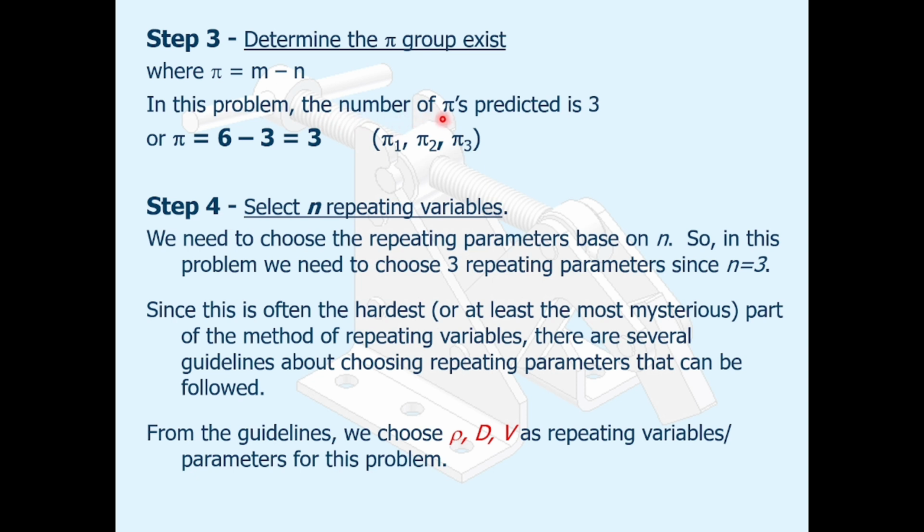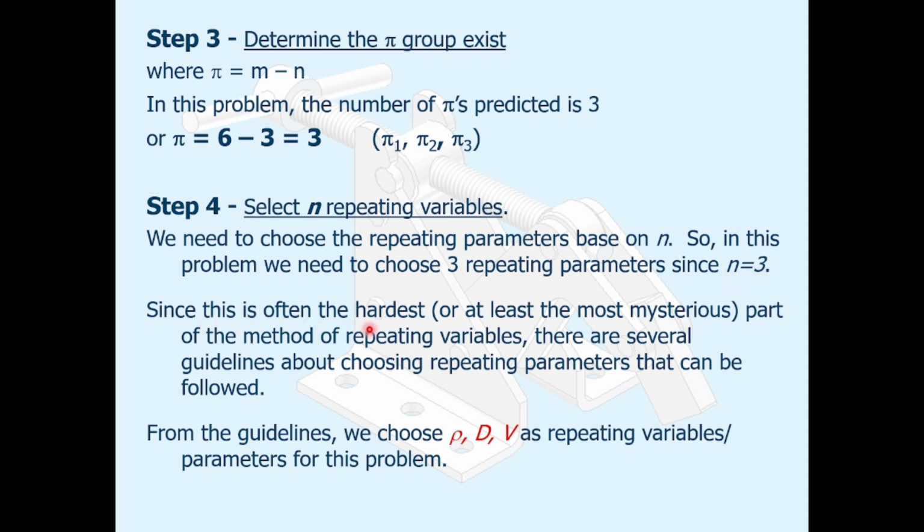In this problem, the number of pi groups is 6 minus 3, which is equal to 3: pi 1, pi 2, and pi 3. Step number 4, select n repeating variables. We choose the repeating parameters based on n, so in this problem we need to choose 3 repeating parameters since n is equal to 3.